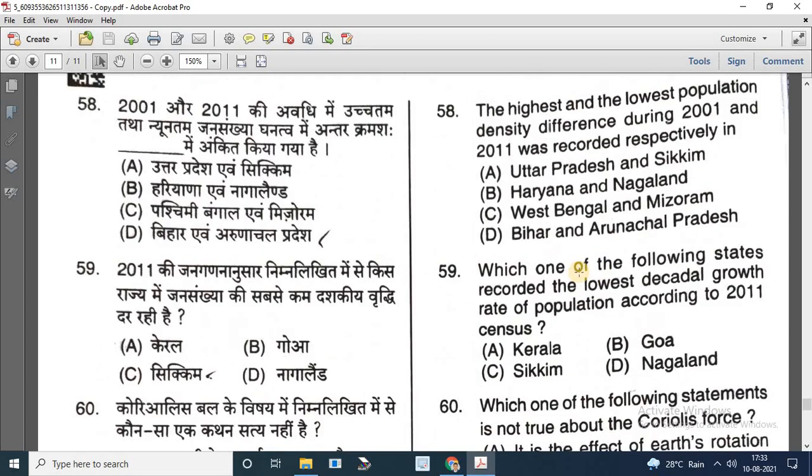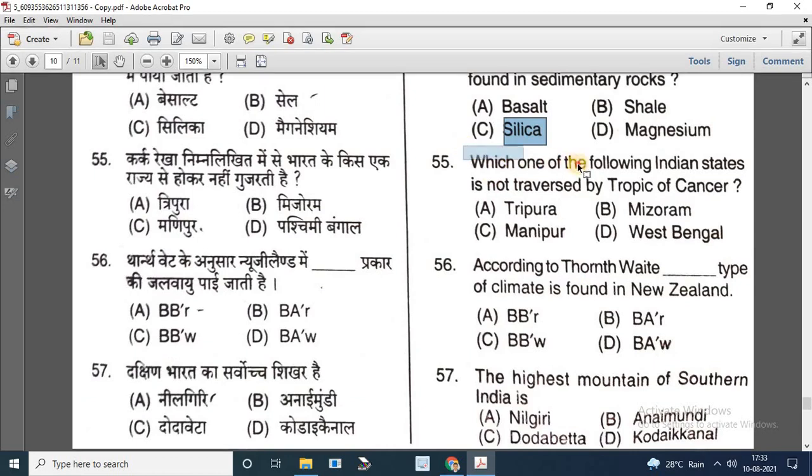Question number 55. Which one of the following Indian states is not traversed by Tropic of Cancer? Options are Tripura, Mizoram, Manipur, West Bengal. So the correct answer is Manipur. Question number 56.